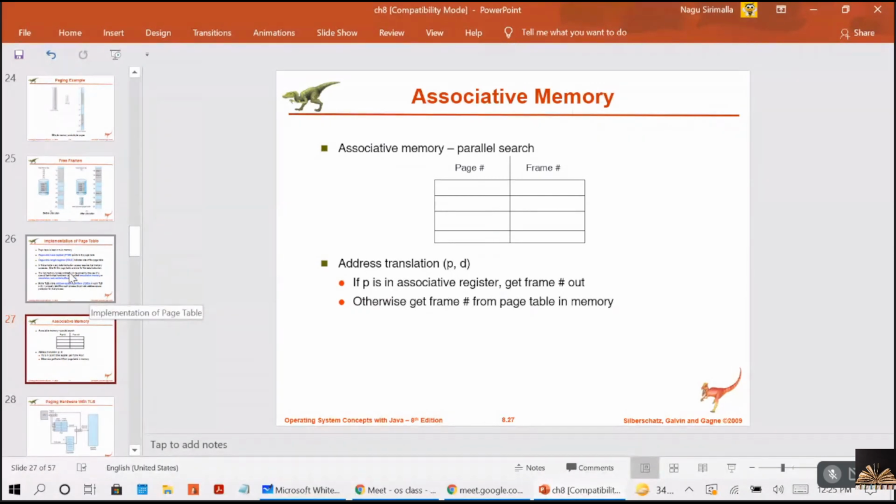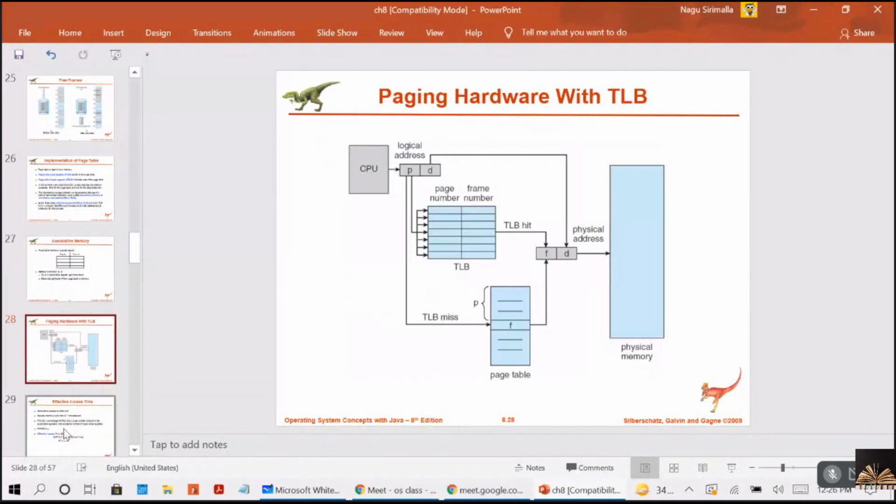If a page is first loaded, that information will be loaded in this cache. Most frequently called pages will be stored. But if it is not there, it will search for the page number, and if that page is not in this table, then again it will go to the page table to get the information.